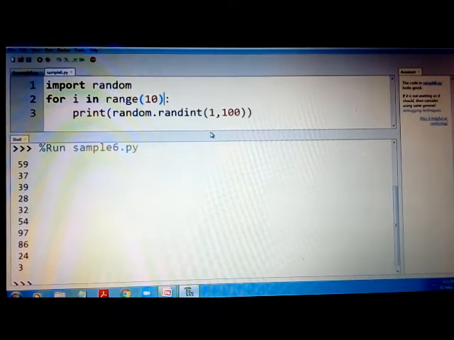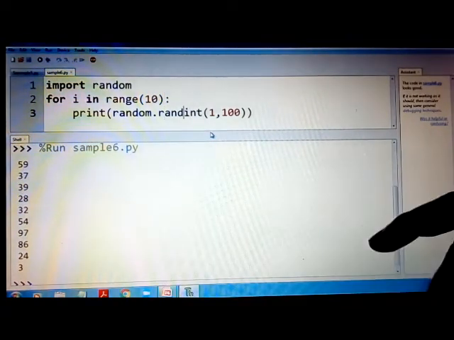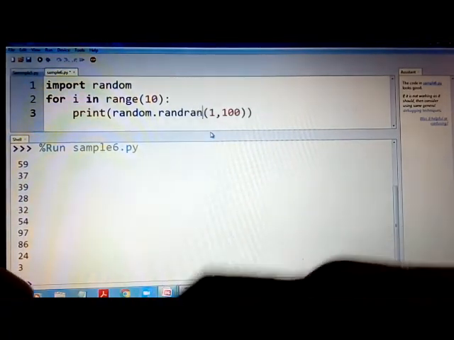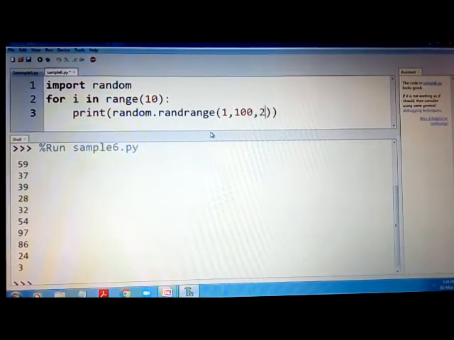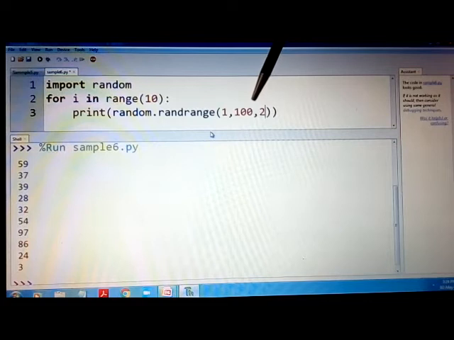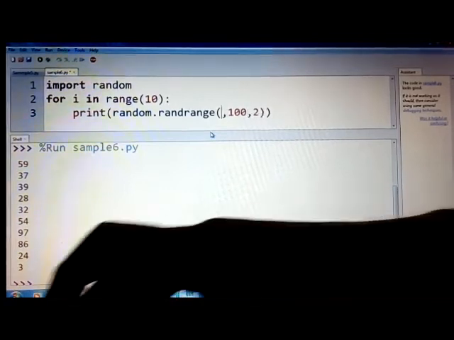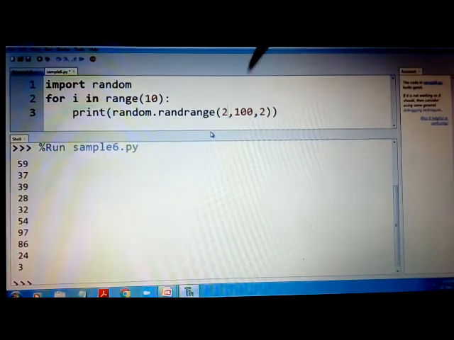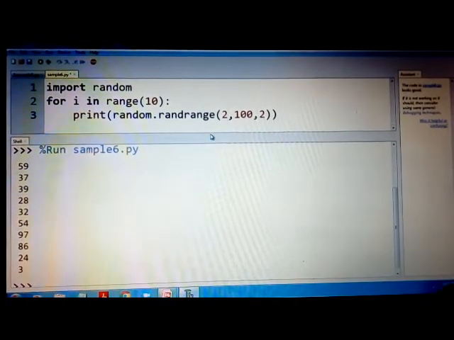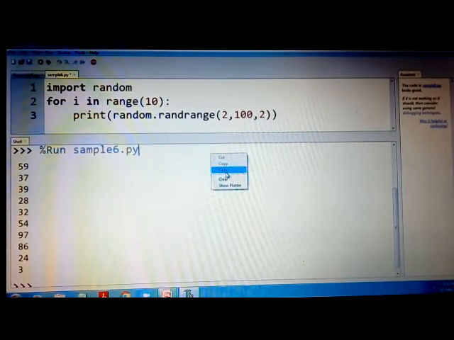For example, I want to generate only integers. Let us say 10 integers which are even numbers between 1 to 100, then I would say this as a range. Instead of saying int, I would say range, and I would call this in a step of 2. But this would give me what? Step of 2 in the sense 1 plus next number would be 3 and so on. It would be odd numbers. So I want only the even numbers. So let us make this as 2 comma 100 comma 2, in the sense it starts from 2 and goes up to 100. So this will generate all the even numbers between that range with a step of 2.